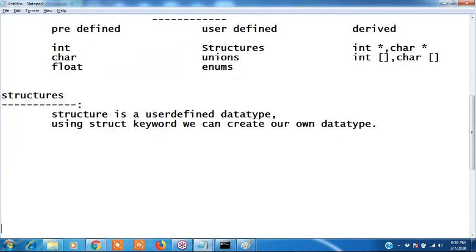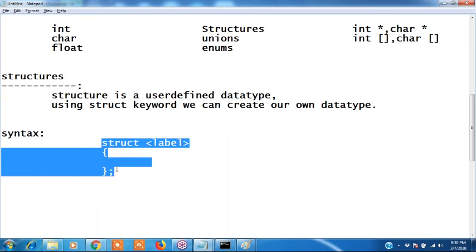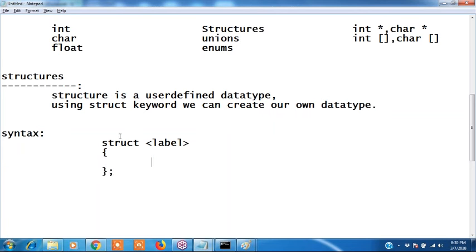Next point. Okay, what is the syntax? Syntax to declare: struct label name, and label name is our wish, and end of the structure semicolon must be required. That is, structure construction is completed. It denotes that it is completed or ended.